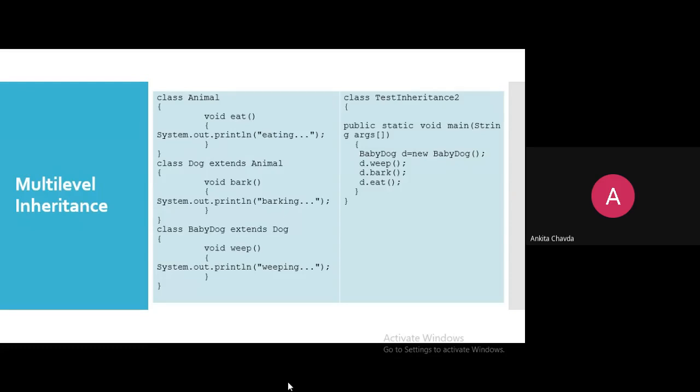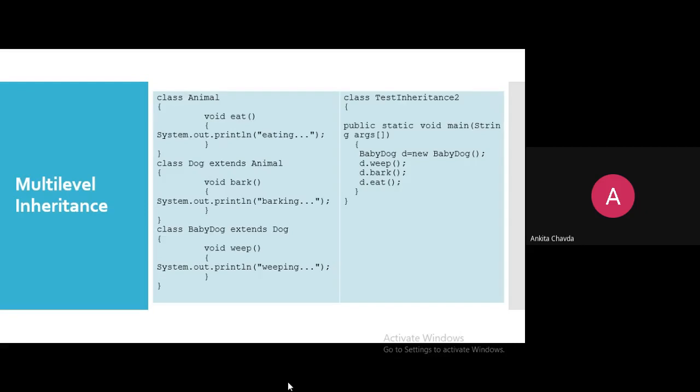It would be having another method which is bark. Now I'm having another class which is BabyDog. It cannot bark, so I'm having one more method which is weep. So we are simply writing it. Here I'm having multi-level: Animal, Dog, BabyDog.